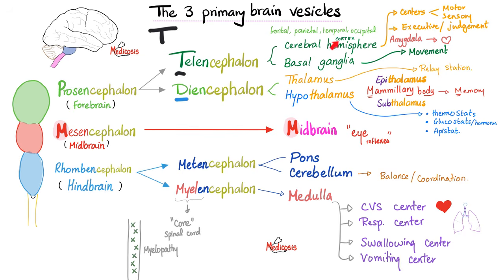Cerebral cortex. Next, the basal ganglia. What's the basal ganglia? The basal ganglia is like the co-pilot.